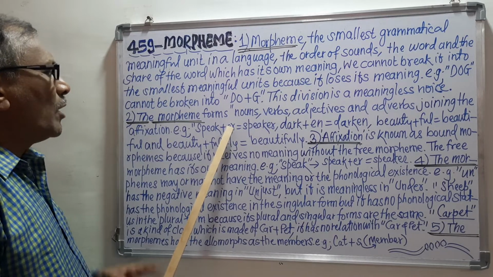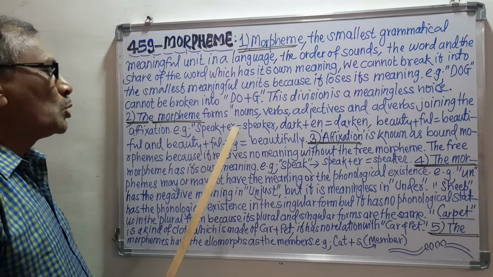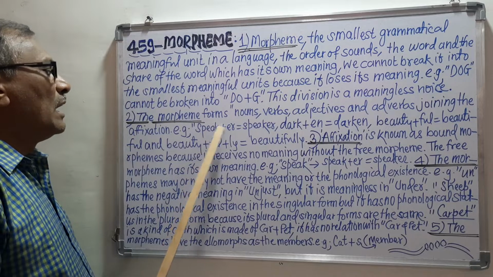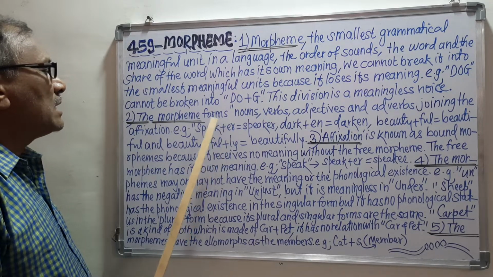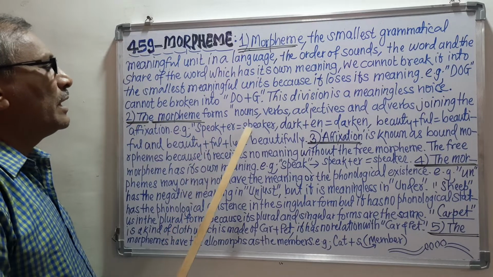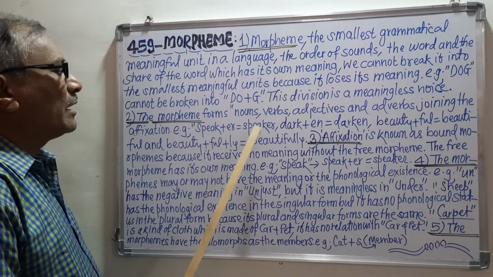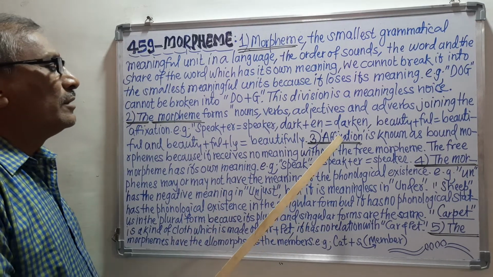So this er has no meaning at all, but this speak has the meaning because it is the verb, and this er has no meaning. But when this er is added to speak, it becomes speaker, and then this er gets the meaning here.